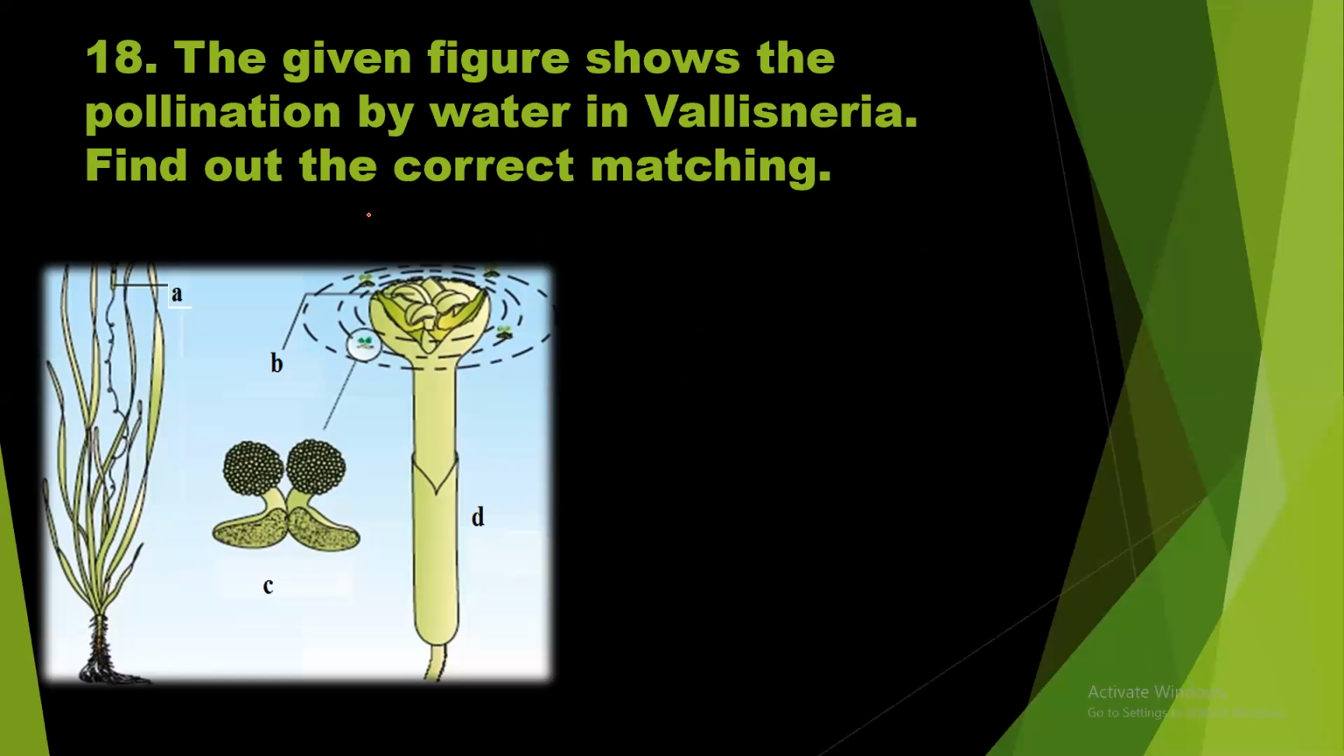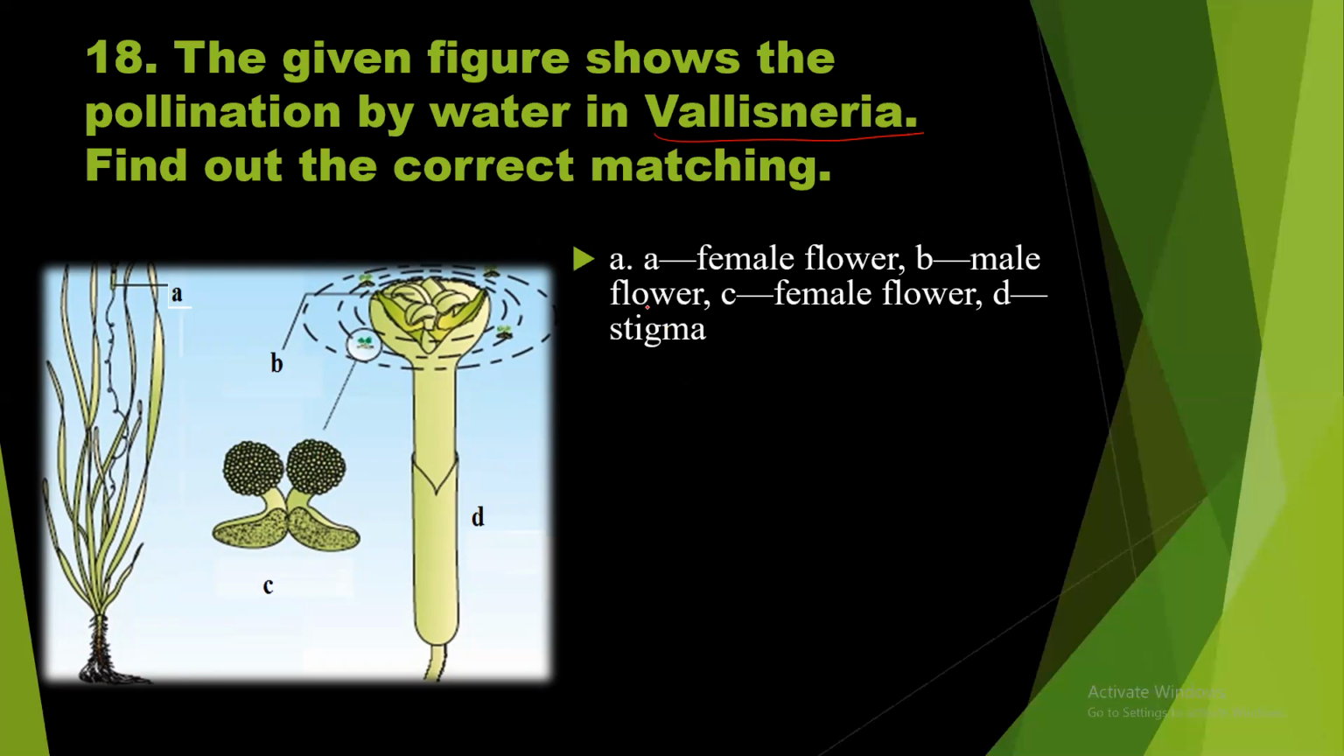Question number 18. The given figure shows the pollination by water in Vallisneria. Find out the correct matching. So what are the options given? The labeling A, female flower. Labeling A is a female flower. Yes, this is correct. Female flower is correct.